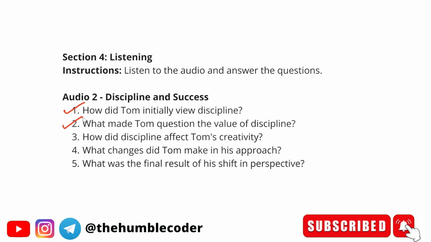Okay. Let's see the third question that we have. How did discipline affect Tom's creativity? The correct answer will be discipline affected Tom's creativity by limiting his ability to explore new ideas. Let's see the next question that we have here. What changes did Tom make in his approach? The correct answer will be he adopted a more flexible approach, allowing space for innovation.